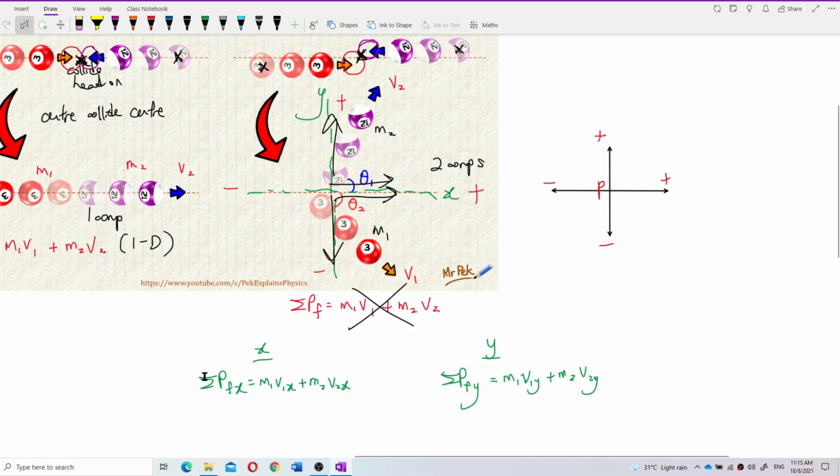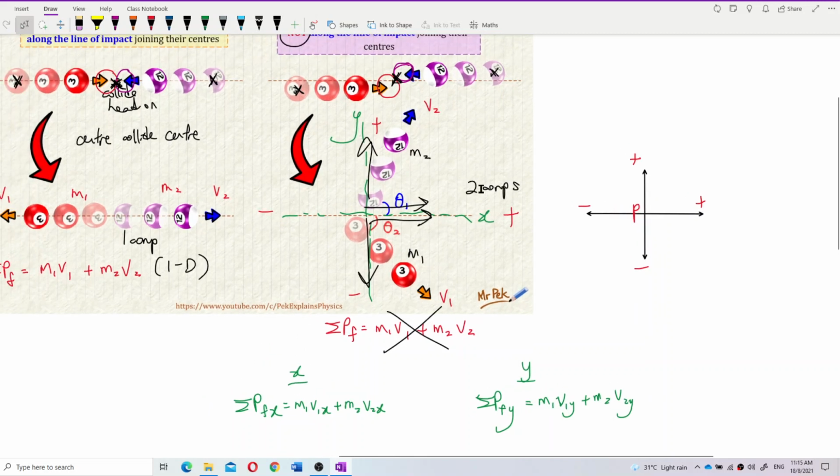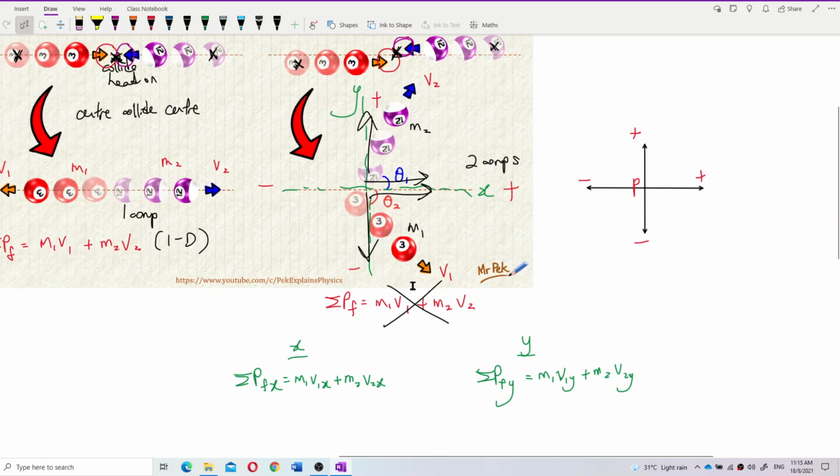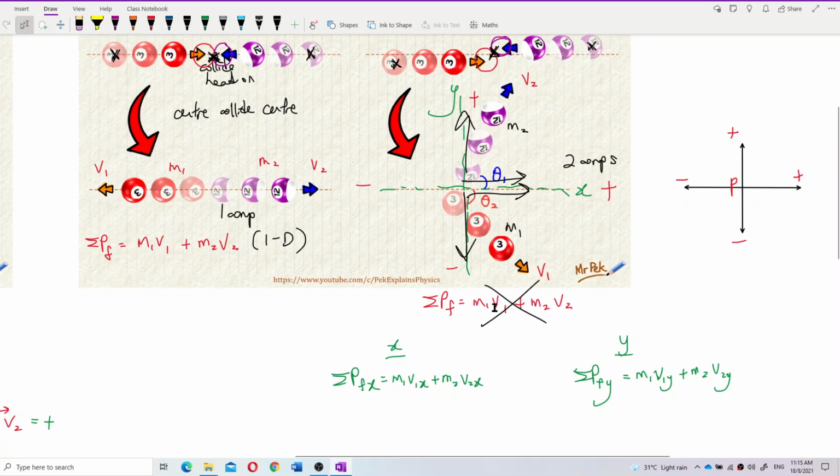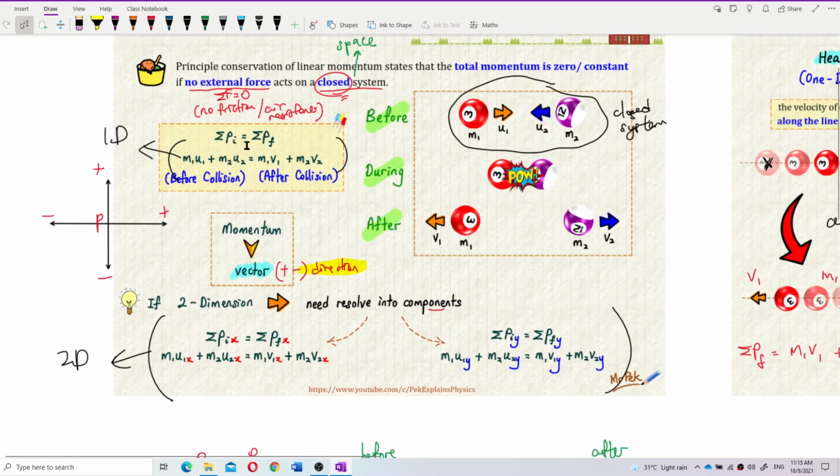I just want to roughly tell you that if two components, you have to resolve into x and y components. You cannot use the one-dimensional formula to solve questions for two-dimensional collision.